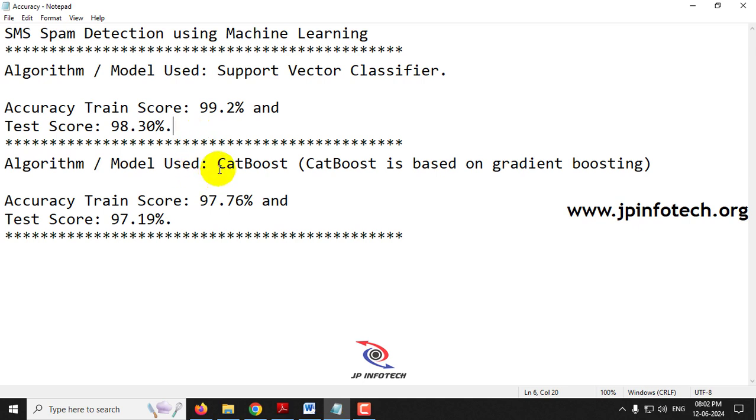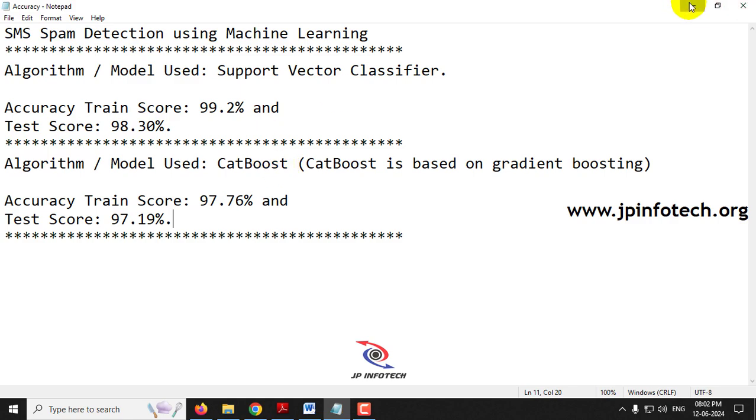The other model, CatBoost, also achieved a good train score of 97.76% and test score of 97.19%, which is still better than the base paper, but the support vector classifier performed best.